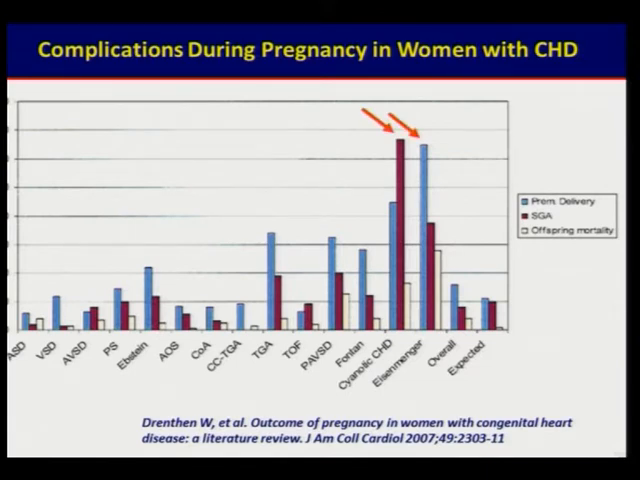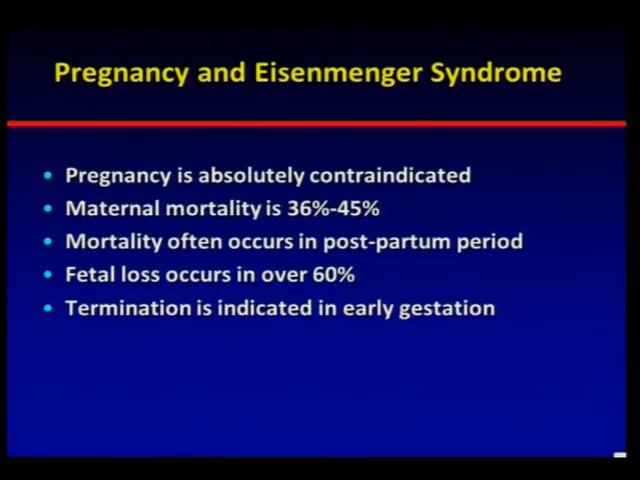In this study also, as you can see, women with cyanotic heart disease and Eisenmenger syndrome had the worst complications in terms of premature delivery or offspring mortality. So pregnancy is actually contraindicated.